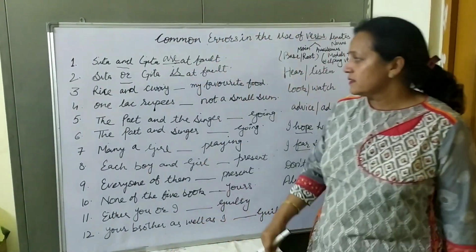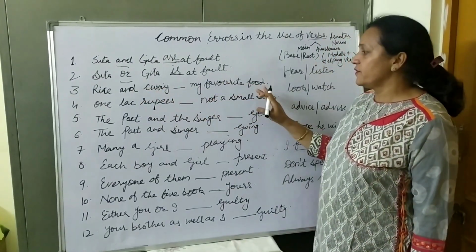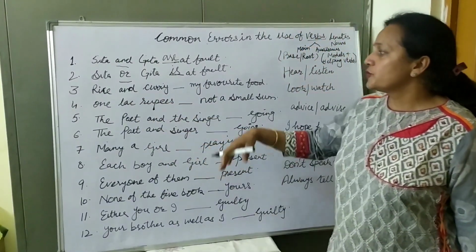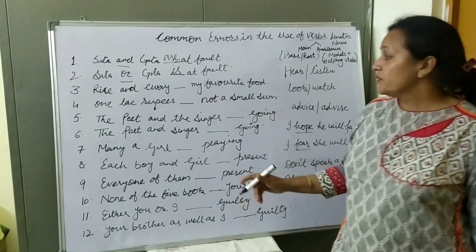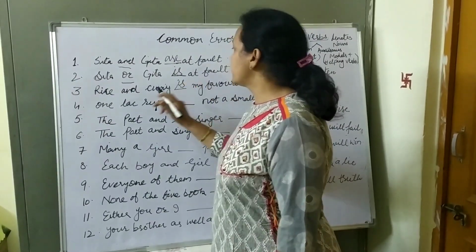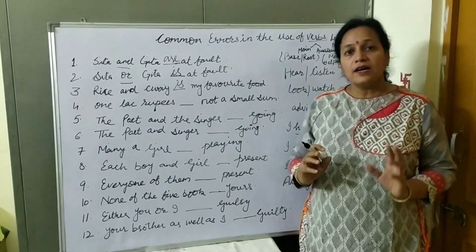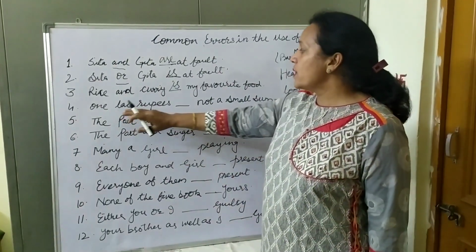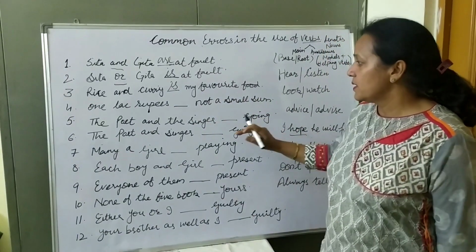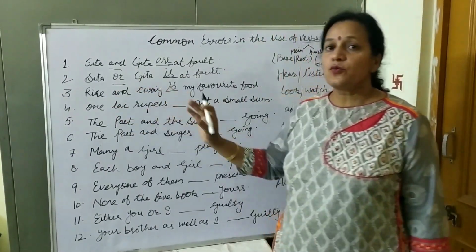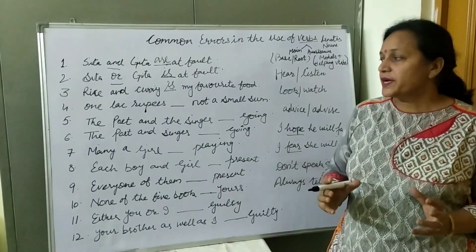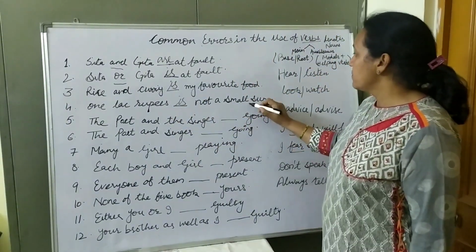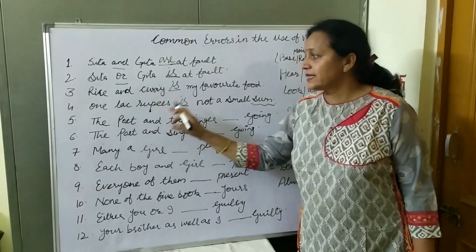In the next sentence, rice and curry dash my favorite food. Here I have used and. According to the rules, I should use plural verbs, but no, friends, we will use is. Why? Because rice and curry is considered a singular food. Okay. In the next sentence, 1 lakh rupees dash not a small sum. Though I am talking about 1 lakh rupees, they are a large amount of money, but here I will use is because I am talking about sum, means amount, as a single thing.